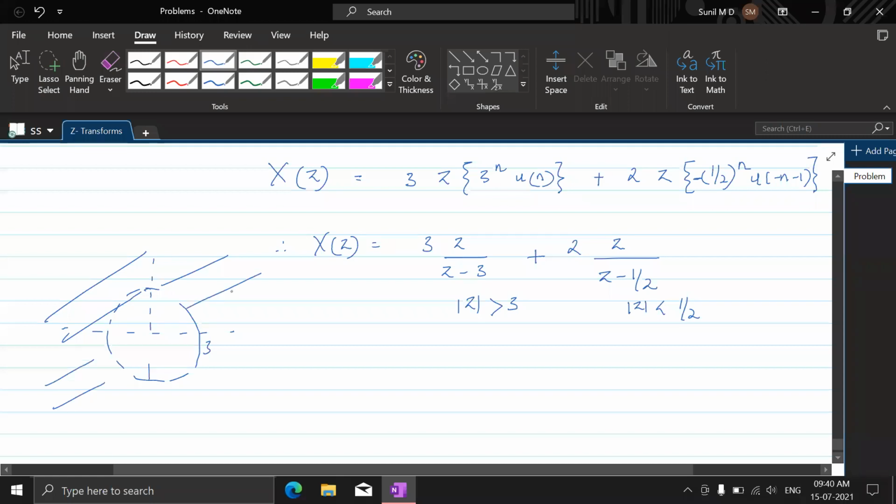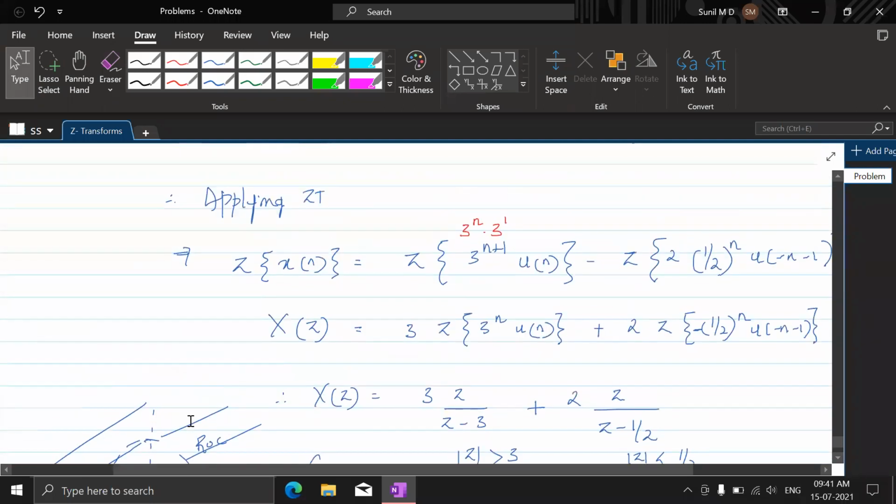It is one ROC. This is fine. And there is another which says it should be inside the circle with radius half. No, there cannot be ROCs separated like this. This cannot happen. That means the given problem itself is wrong.